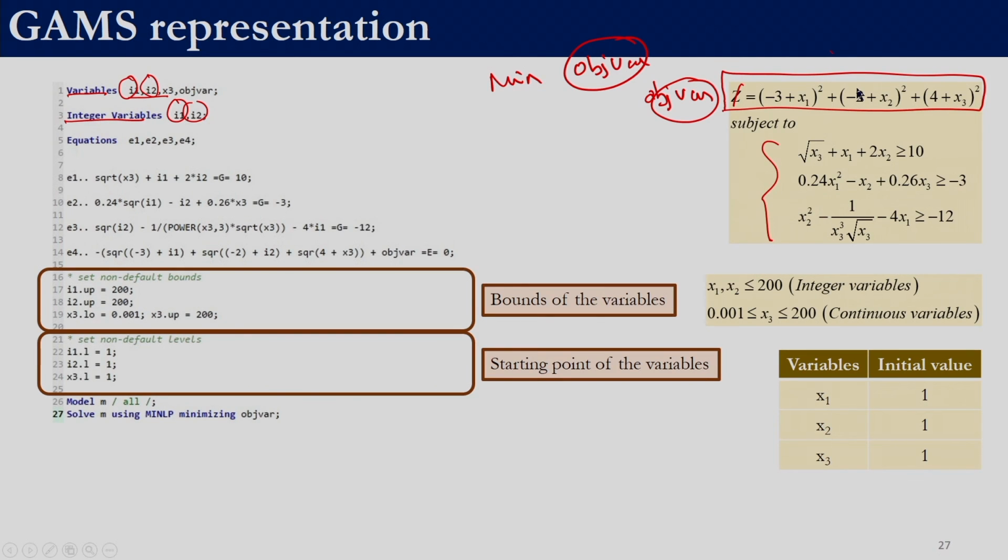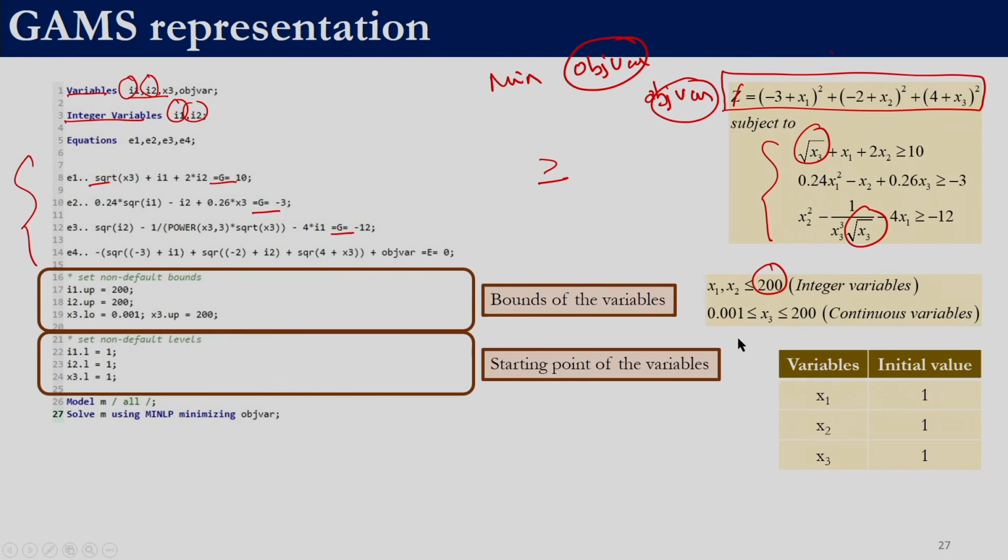So, we have 3 plus 1, 4 equations. The 4 equations are given over here. This SQRT helps us to take the square root. The equal to g is there because the constraints that we have are of the type greater than or equal to. And over here we have the upper bounds for variable 1, 2 as well as the variable x3.